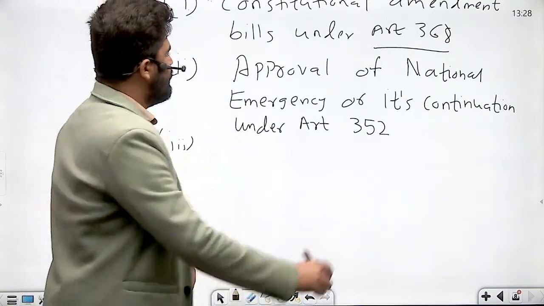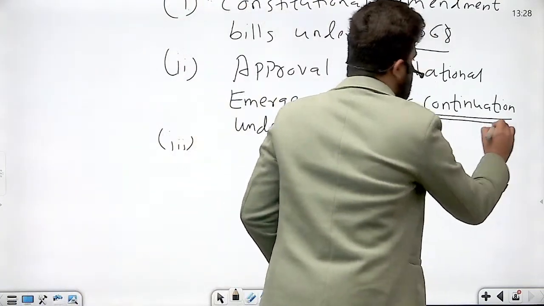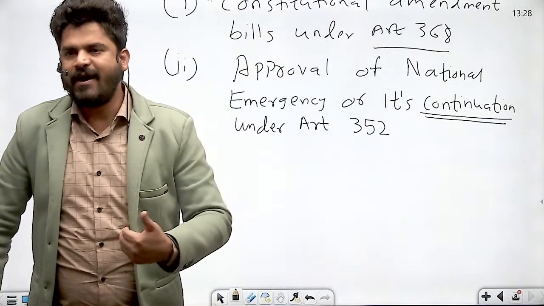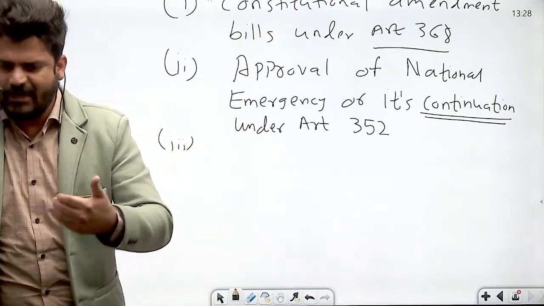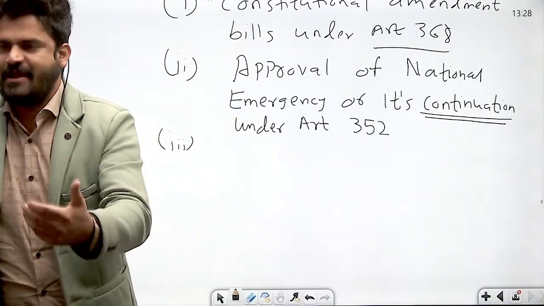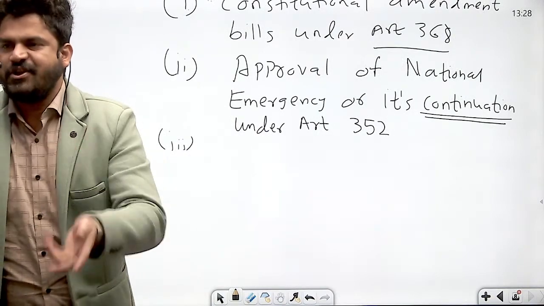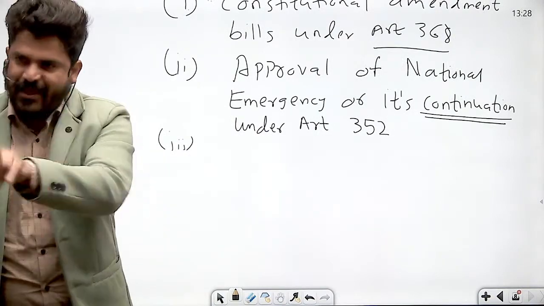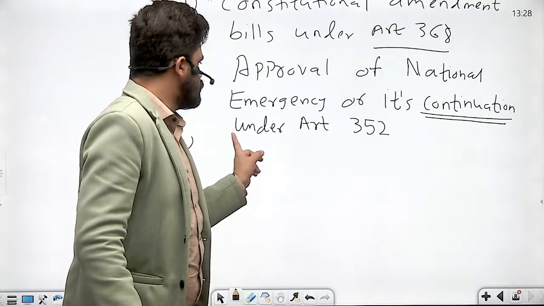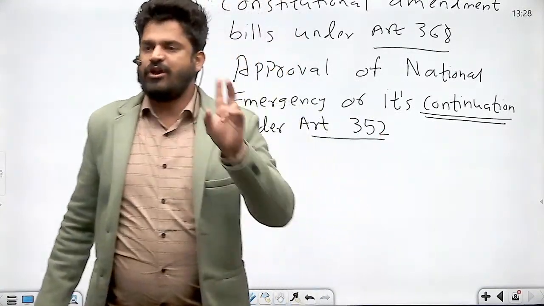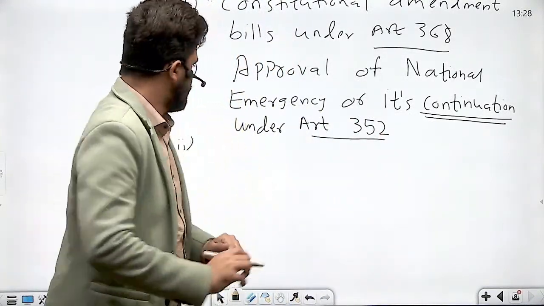Okay? And even continuation. See, once national emergency is approved by both the houses of parliament by special majority, it continues for 6 months at a time. So every 6 months it requires parliamentary approval, and that parliamentary approval also requires special majority of second kind. Got it? Fine. Number 3.